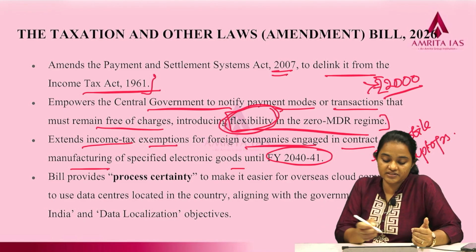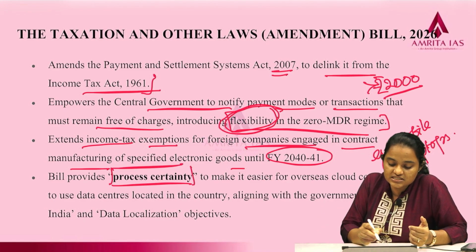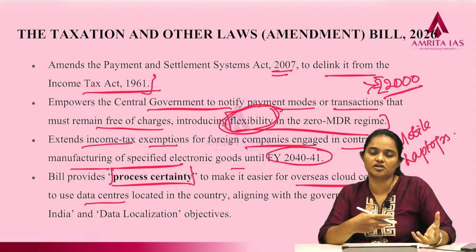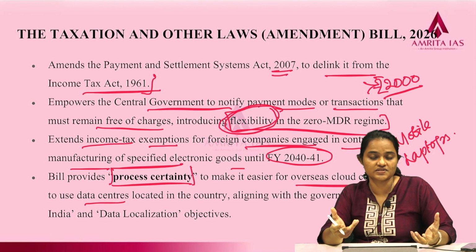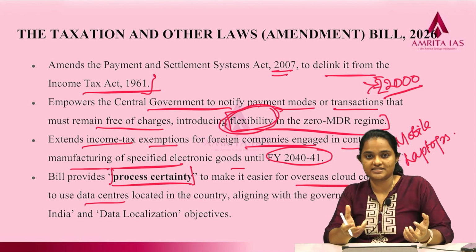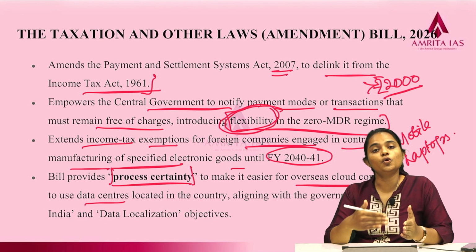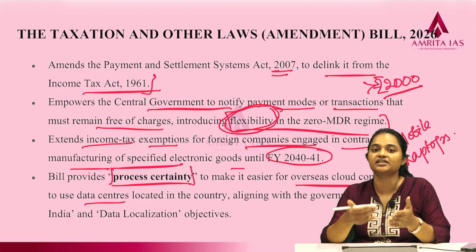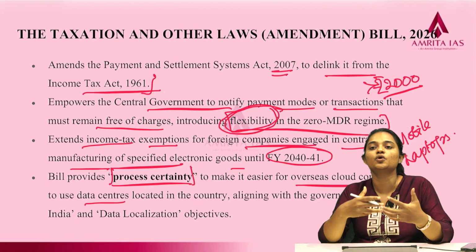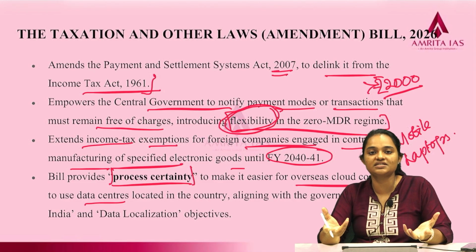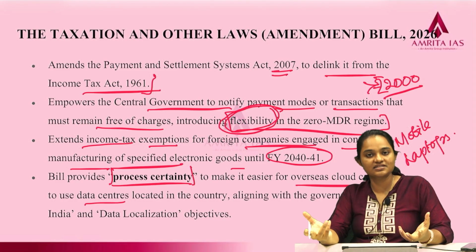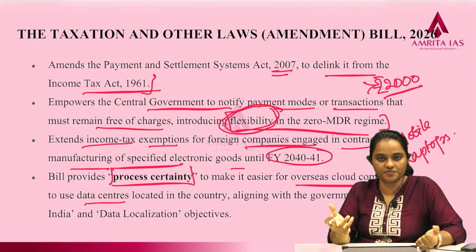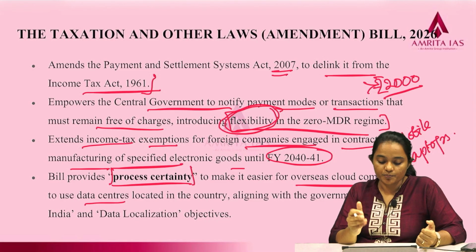And the second thing: the bill provides process certainty to make it easier for overseas cloud companies to use data centers. In recent years, we have seen news where we are promoting data localization. That is, the government is telling people not to store our data outside India, but to store it inside India. We will provide facilities and infrastructure so that you can store this data locally, but do not take it outside the country. So data localization is one of our broader objectives, and this bill provides process certainty.